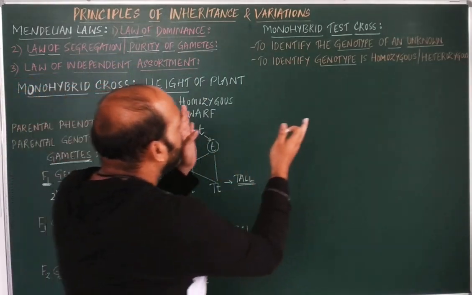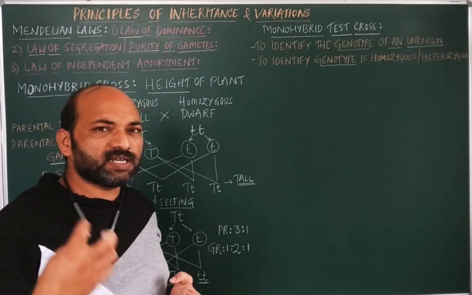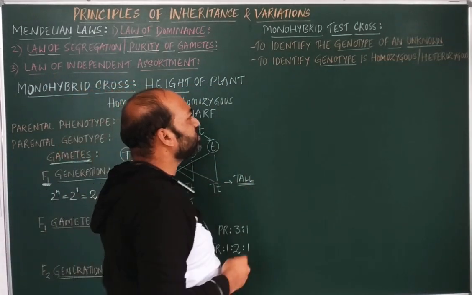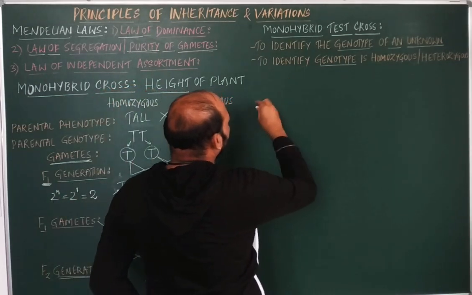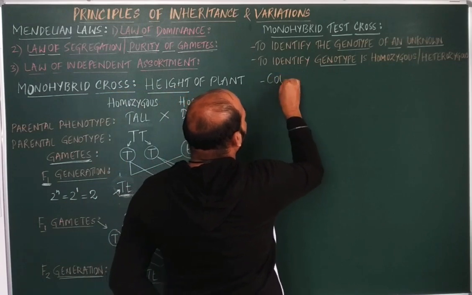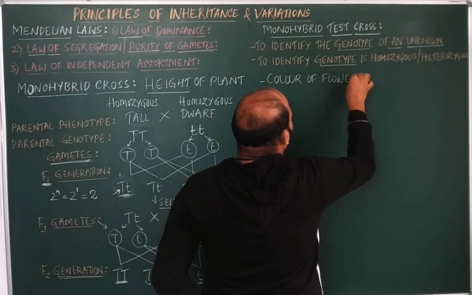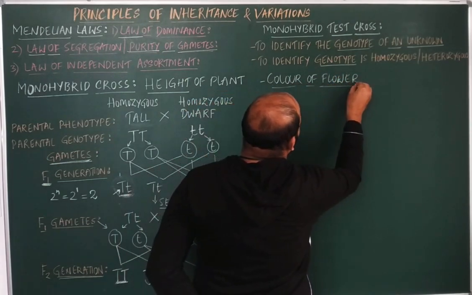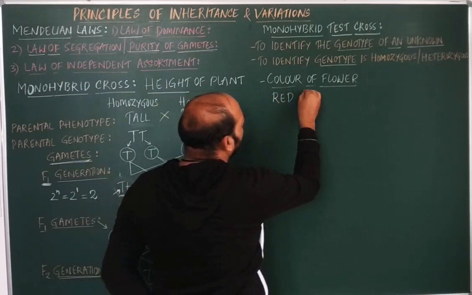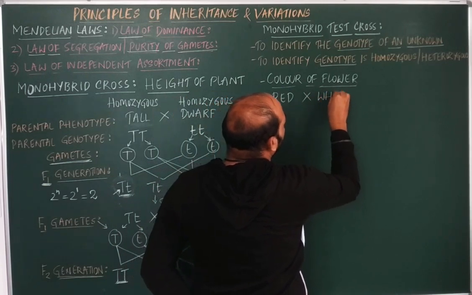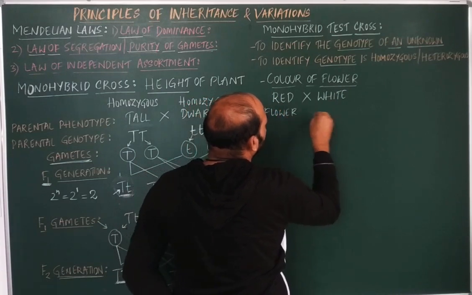I will explain in detail. First I will write out the phenotype, and thereafter you can understand the genotypic reason why the test cross is conducted. For example, take the character color of a flower. Here there are two traits: one is the red flower and the other is the white flower.